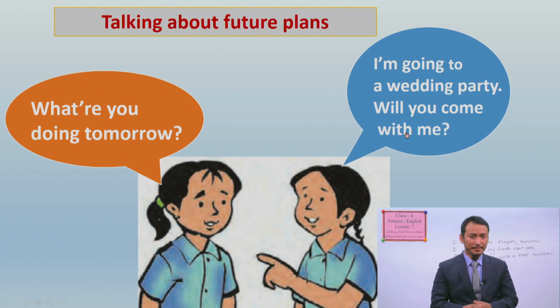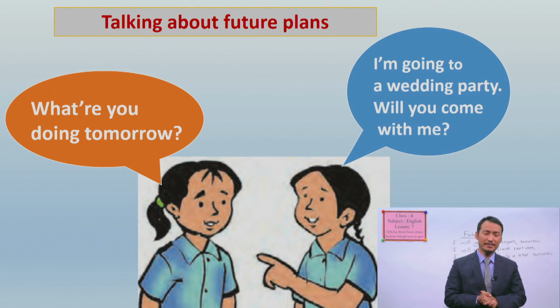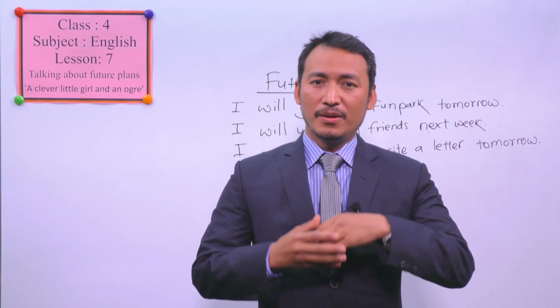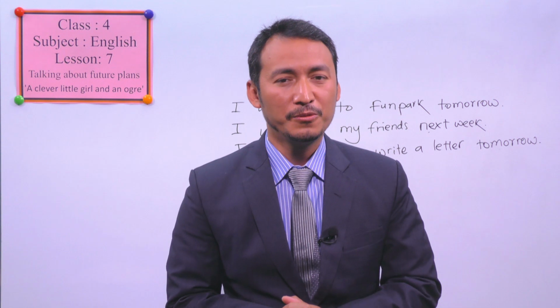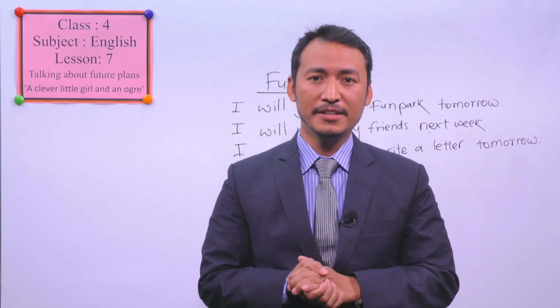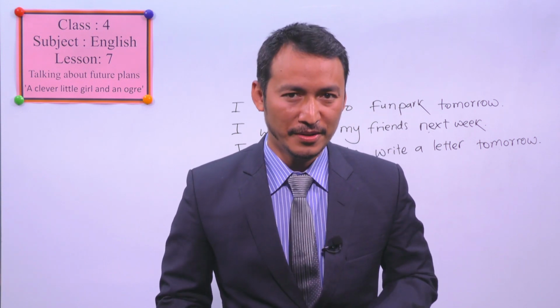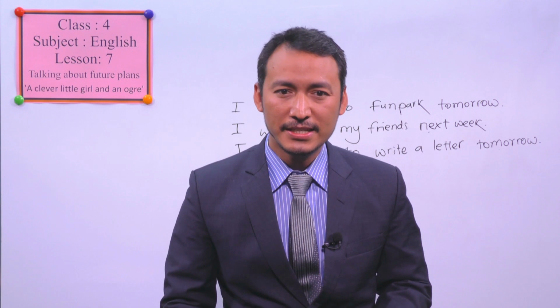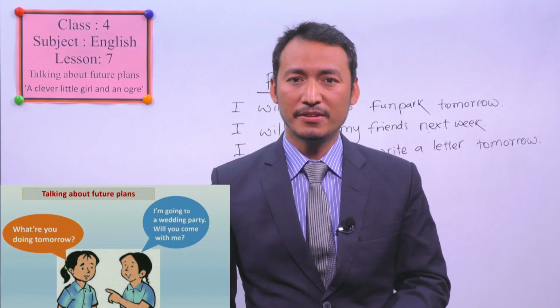So when you're speaking, you have to use contracted forms. For example, what's your name? Not what is your name? And who's your friend? Not who is your friend. So for your fluency, you can say either, but when you want to speak fluently, you have to use contracted form, and you have to read it carefully with these contracted forms.